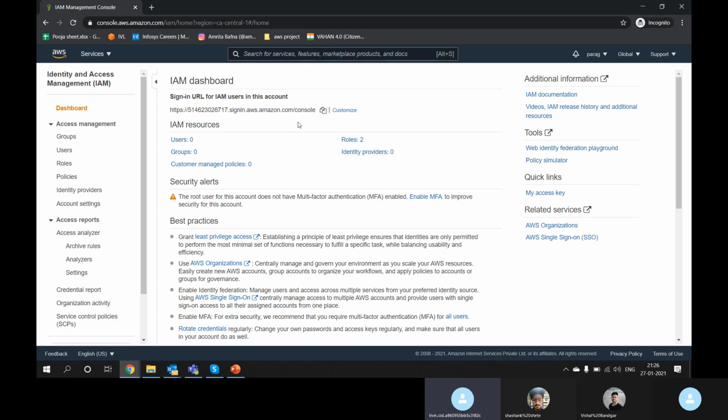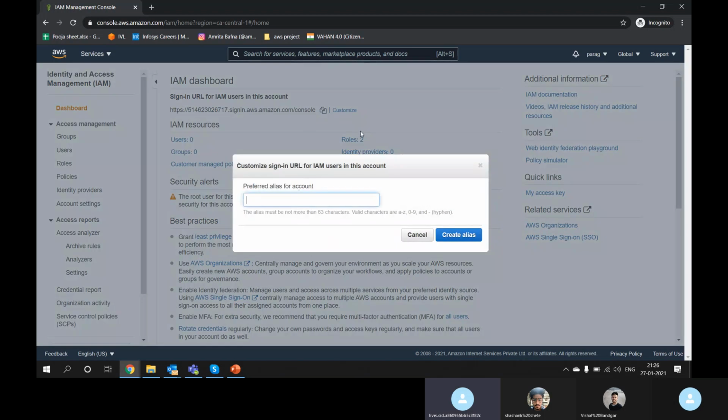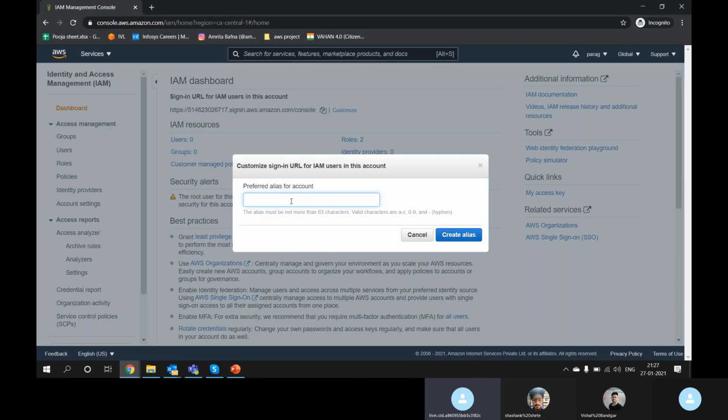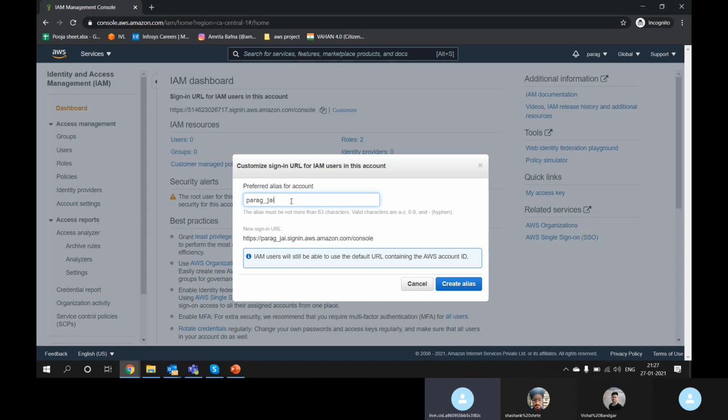In this case, your account number is exposed to the world. I don't want my account number exposed to the world. So I can click here, customize, and add an alias to my URL. I will give Parag underscore Chen.